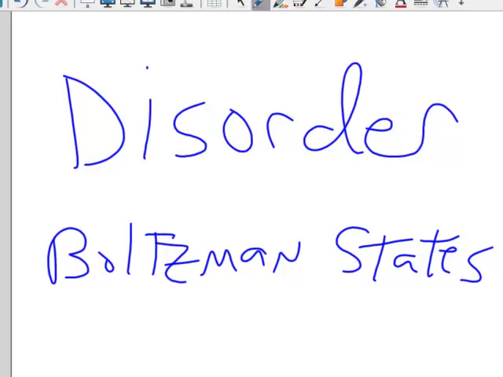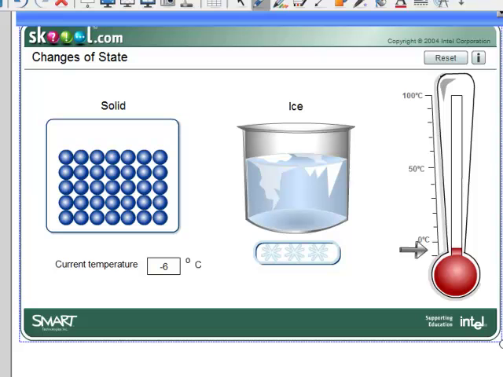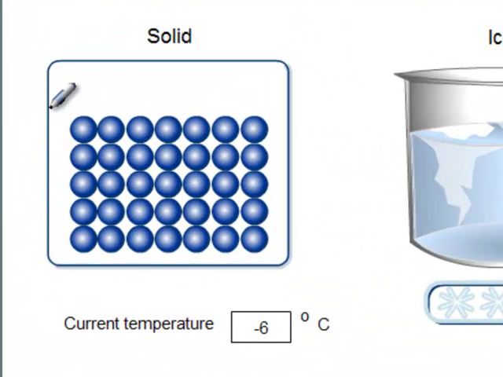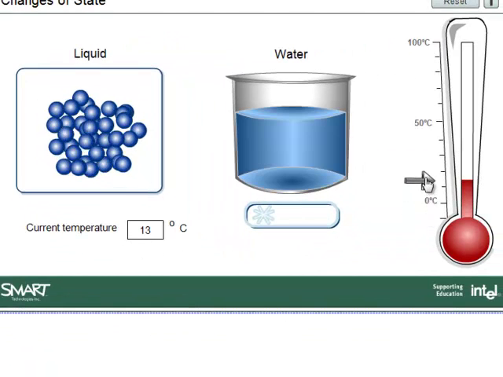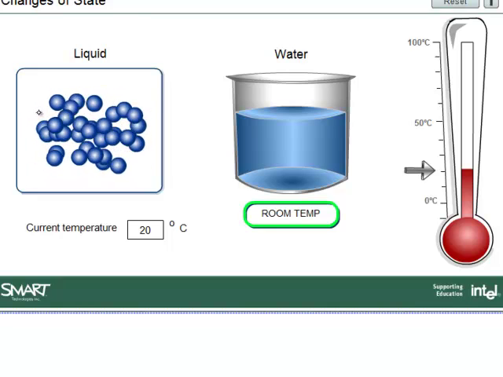Let's think about this in terms of something we can understand. Here is ice. It's very ordered. It's very logical. All of the molecules are stuck together, rigidly bonded, and they don't move, except for a little vibrating. As the temperature warms up, I get liquid.